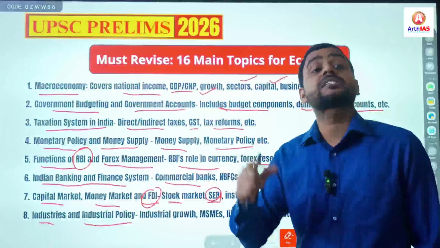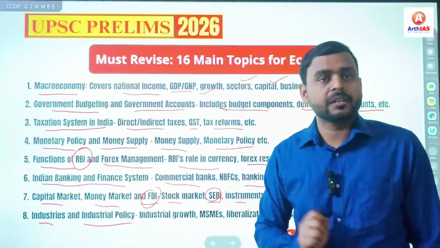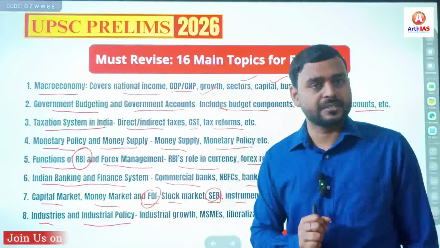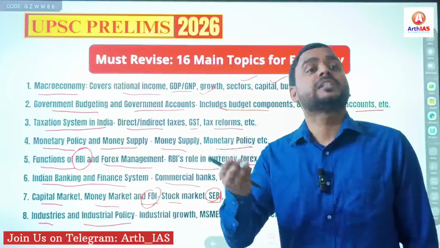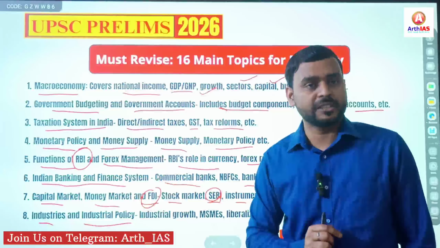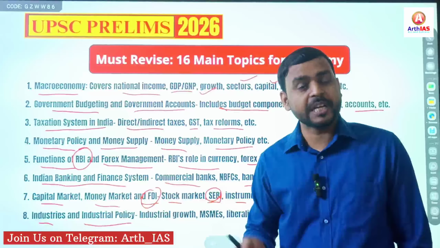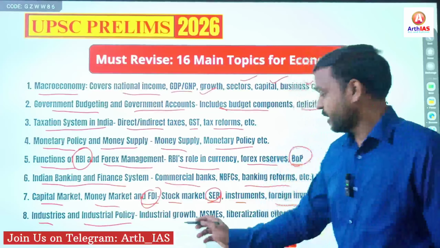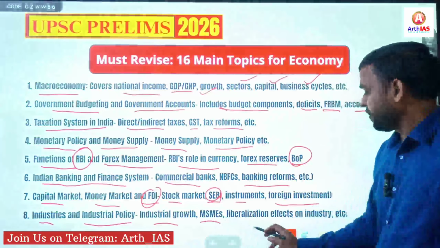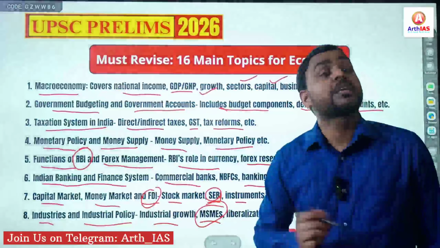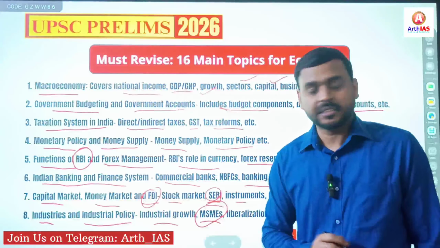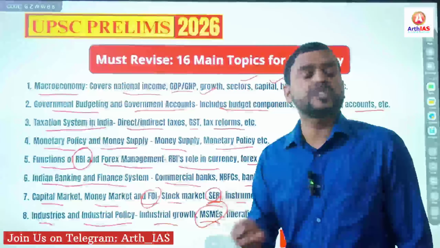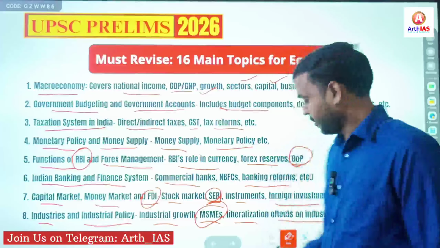Industry has a significant role in the Indian economy or any economy. The 8 core sectors, what are these core sectors? That is very important. Their weightage, and UPSC has already asked questions from this topic. So industrial growth, MSME, criteria for MSME is very important. Liberalization effects on industry, LPG reforms, all these are very important.